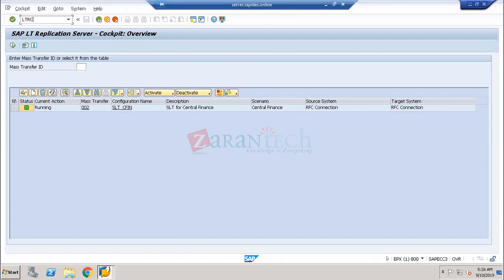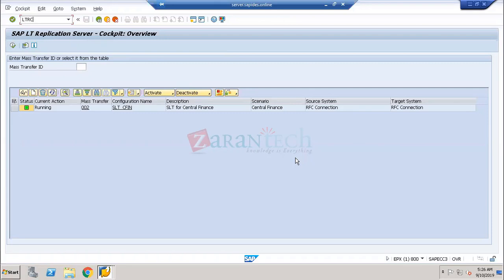Now, if you see here, this is my SLT, which is called the SAP LT replication server. This is the landscape replication server. This is the initial screen you can see. This is exactly the interface connectivity between the source systems and the target system.